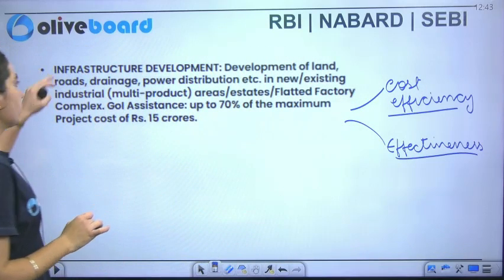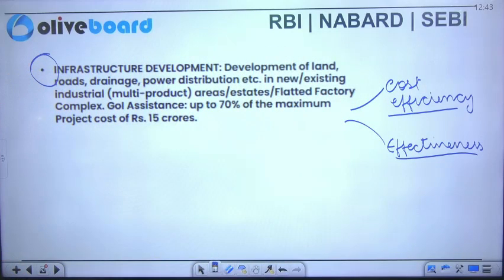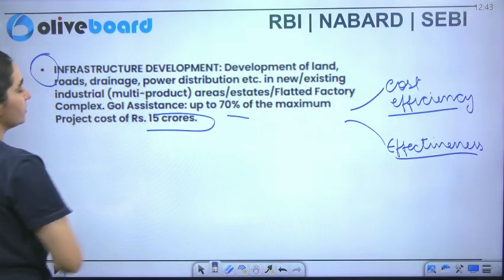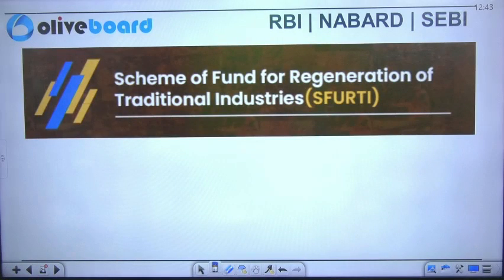Along with that, the other thing provided here is infrastructure development. Development of land is provided here, along with roads, drainage, and power distribution in new and existing industrial areas, estates, and flatted factory complexes, and the Government of India assists up to 70% of the maximum project cost of 15 crore. This is the government help which is provided.